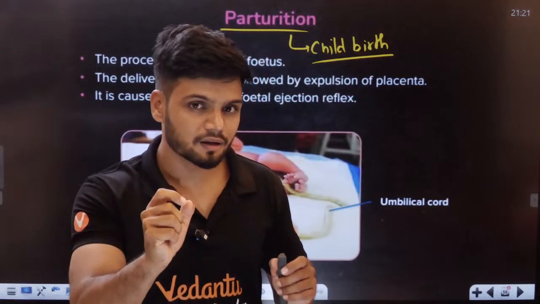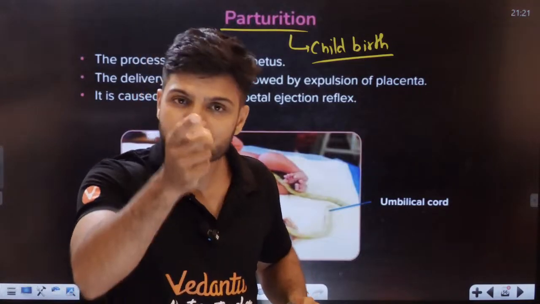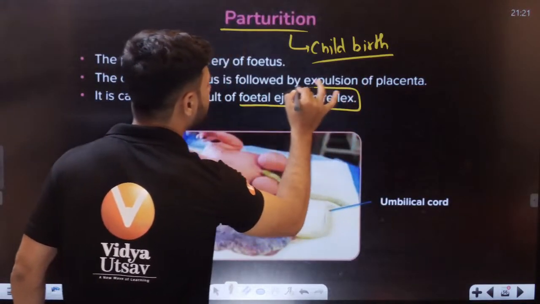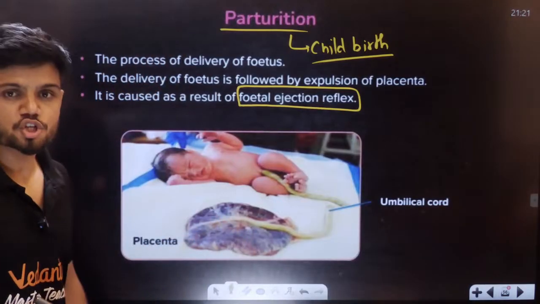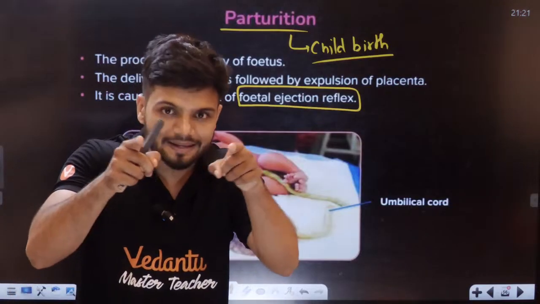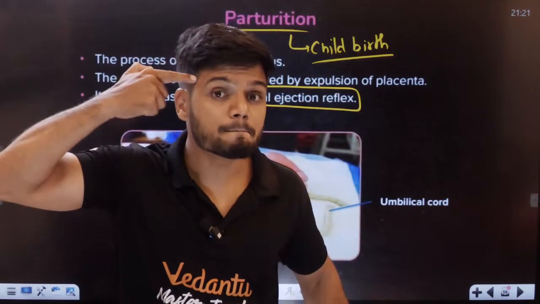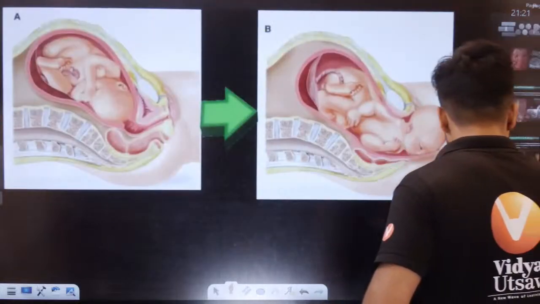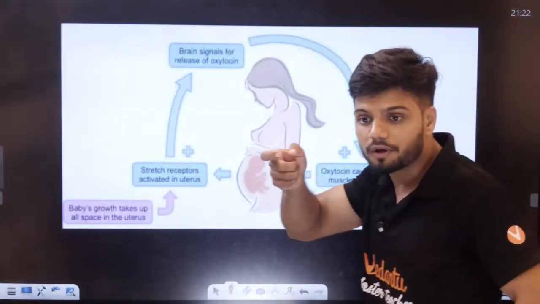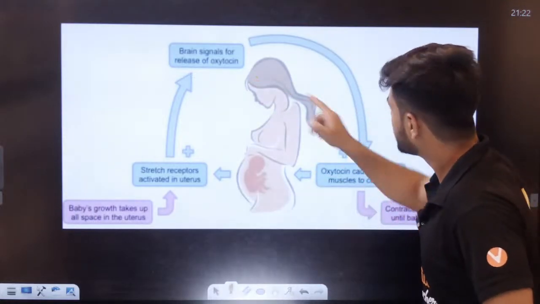Now that signal will cause a contraction in the uterus. The first contraction is called as what? Students, the first contraction is called the fetal ejection reflex. Now, as soon as the first contraction happens, because of the fetal ejection reflex, a signal is sent to the maternal pituitary.